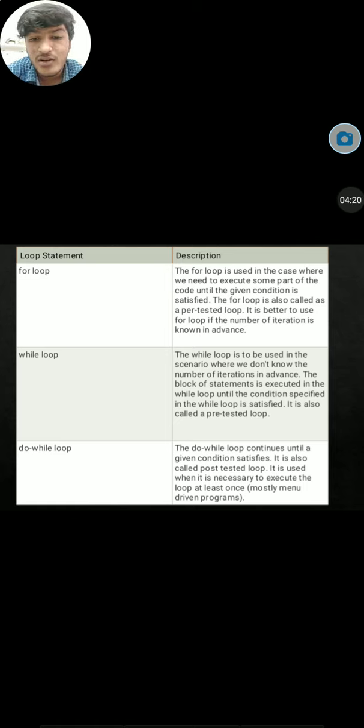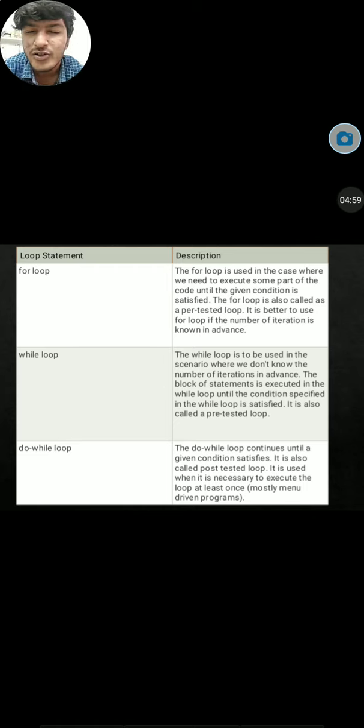And the while loop: the while loop is to be used in the scenario where we don't know the number of iterations in advance. In a while loop we cannot guess the last value, so it runs n times, like infinite times. The block of statements is executed in the while loop until the condition specified in the while loop is satisfied. Block statements means we use some built-in statements such as continue, break, return. These are used in while loops majorly.